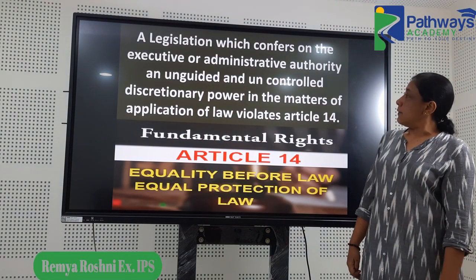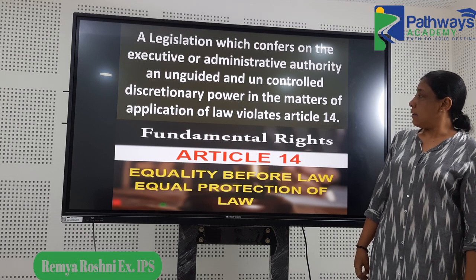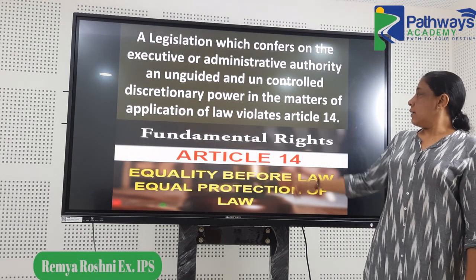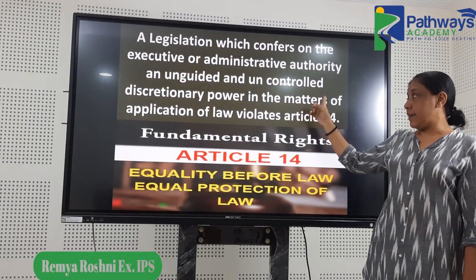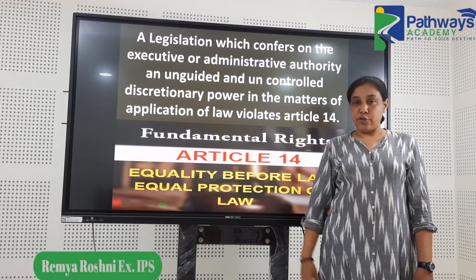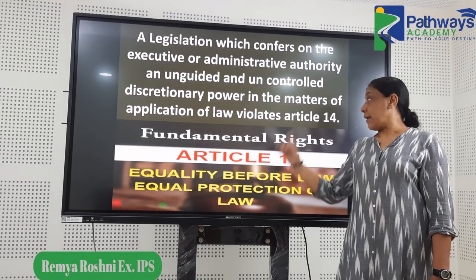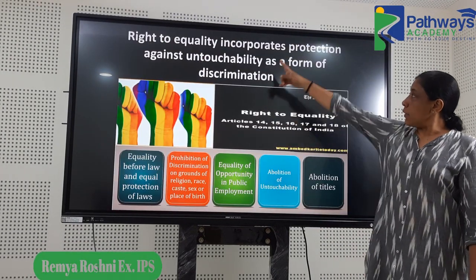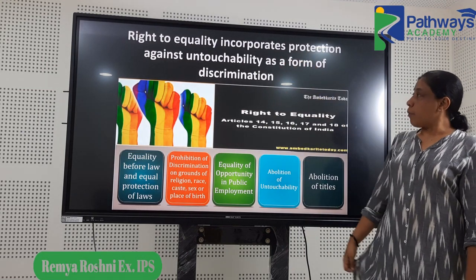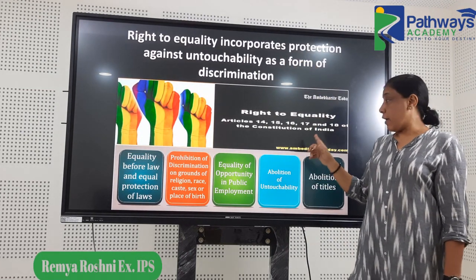Another question, Article 14. Anything which gives uncontrolled discretionary power in the matters of application of law directly violates Article 14, the right to equality. So right to equality, another question. Protection against untouchability is very much part of that.